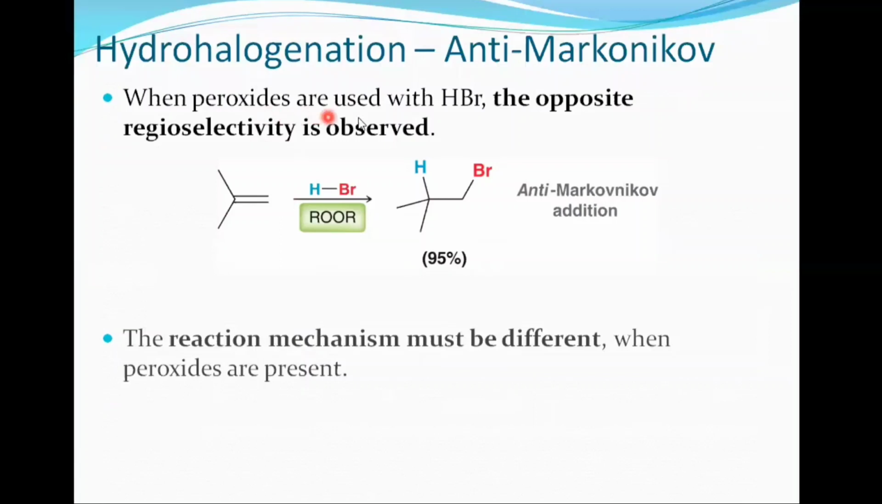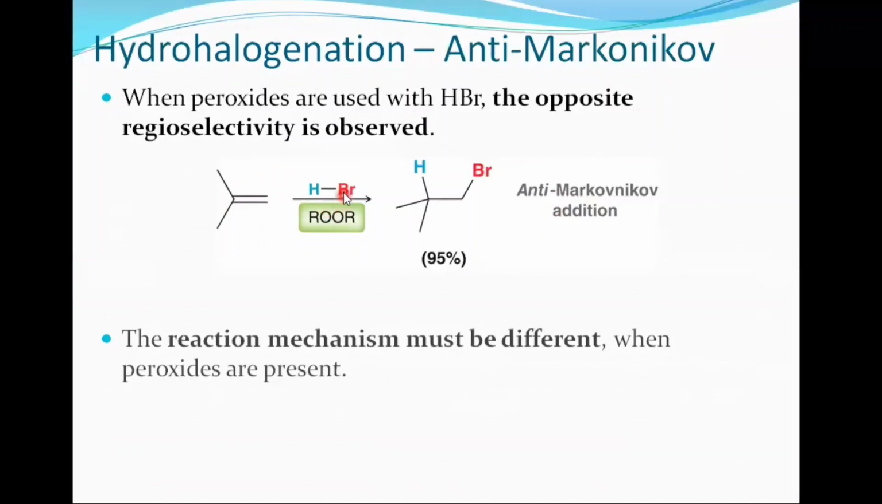So when peroxides are used with hydrogen bromide, the opposite regioselectivity is observed. For example, when here is an alkene and we add hydrogen bromide in the presence of peroxide, then anti-Markovnikov addition occurs. It means that hydrogen will add to that carbon of the double bond which contains the least number of hydrogen atoms. So hydrogen will add to this carbon while bromine will add to this carbon. This is an anti-Markovnikov addition. It means that it is anti to the Markovnikov addition. So we will get 95% yield.